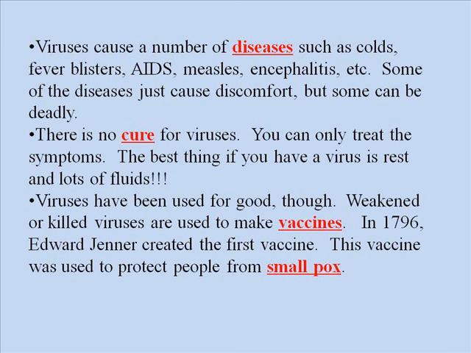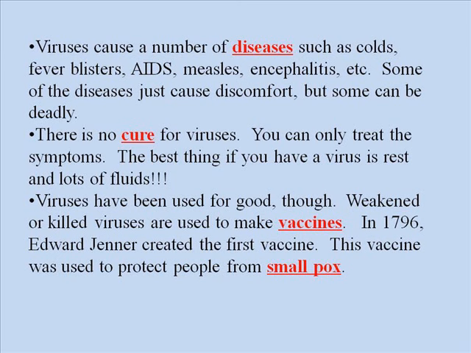Now, he found that people that worked with the cows, and there was also something called cowpox that cows got. The people that worked around cows would get a minor case of cowpox, but because we're human and not cows, our body could fight that off. So he was able to take the blood from these people who had gotten better from cowpox, and he was able to make a vaccine that protected us from smallpox.